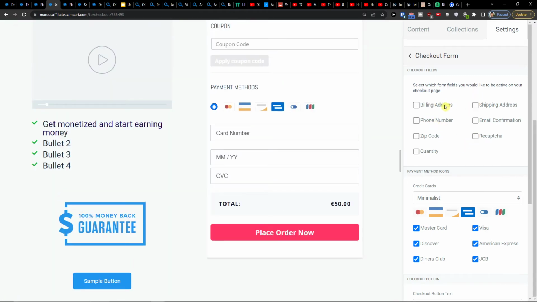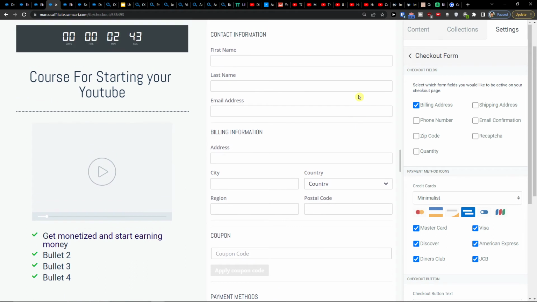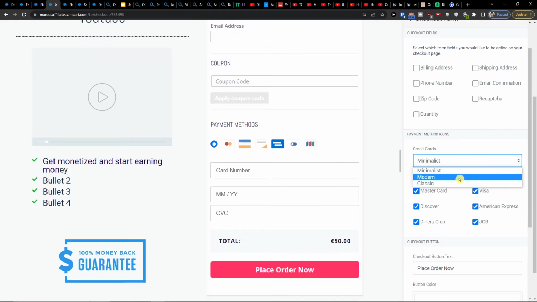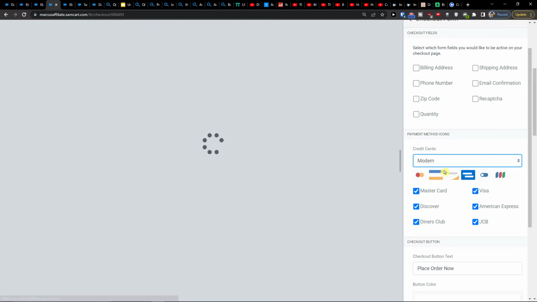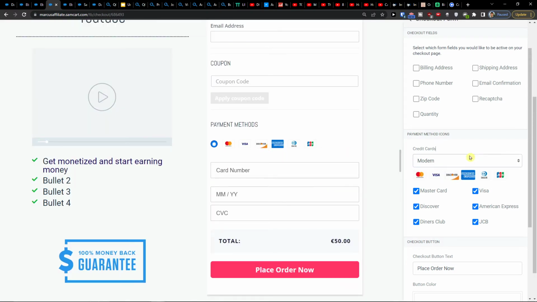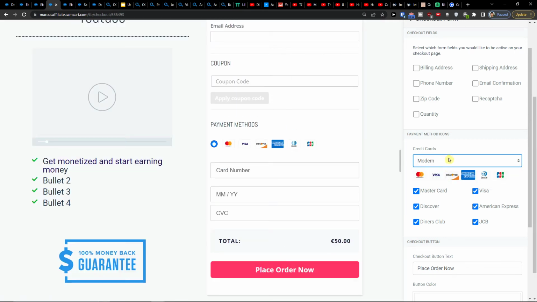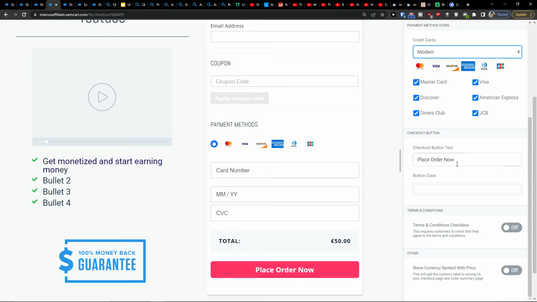So let's say I would have shipping billing address. And if you were selling a product, a physical product, you can add it right here. Then I'm going to have the credit card that you can have credit cards, modern, how it's going to look like, or classic. So I will have modern here. And then checkout button text, place order now.